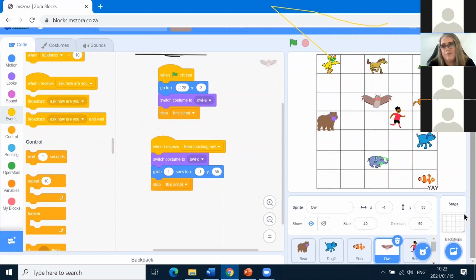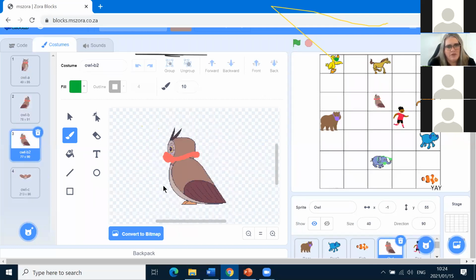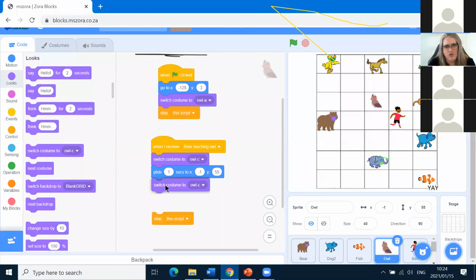So this Owl is flying, yay. We got Owl flying, and the elephant went to his place. And what's going to happen now, after Owl flies to that place, is you want to change your costume and have her facing Bear. So we want to switch costume for Owl to Owl B2, this costume. I'm going to go to my Looks block and switch costume to Owl B2. I can slot that in there. So there we go. Fine.